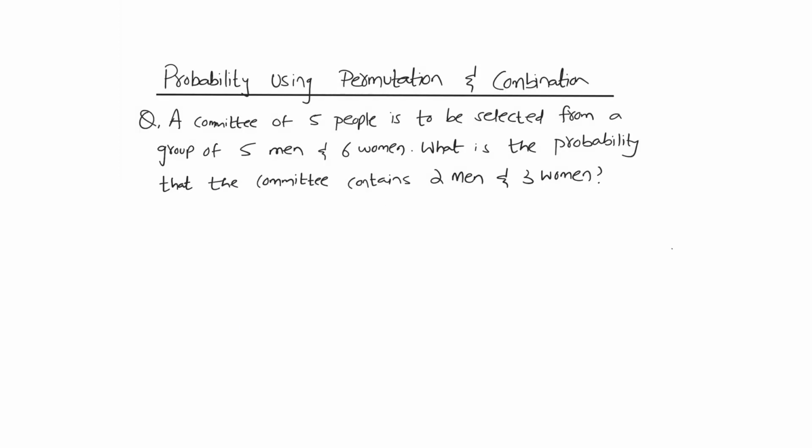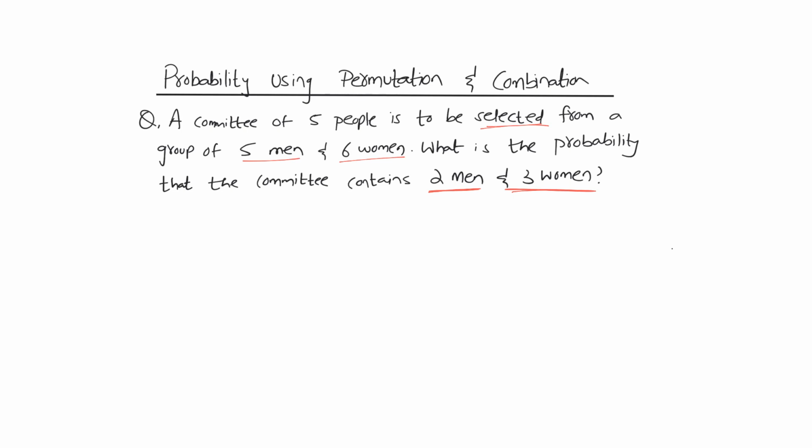Alright, so you can also expect probability questions that involve permutation and combination. So this is an example. A committee of 5 people is to be selected from a group of 5 men and 6 women. What is the probability that the committee contains 2 men and 3 women?